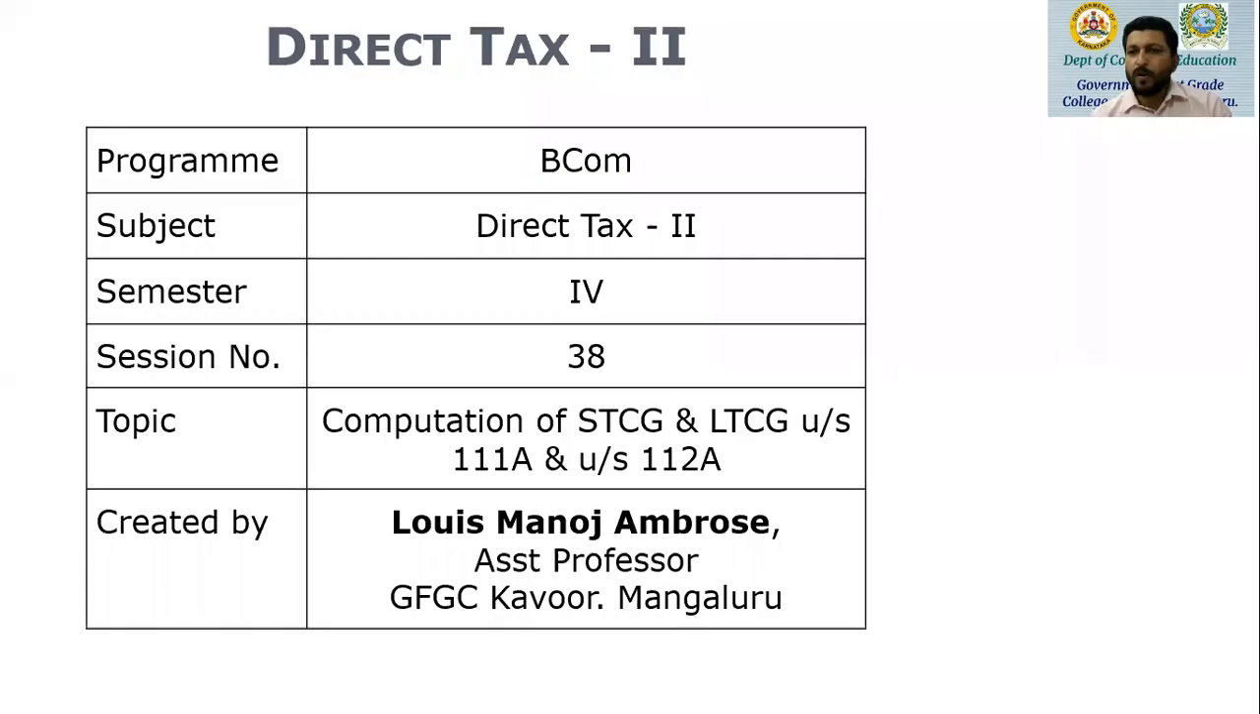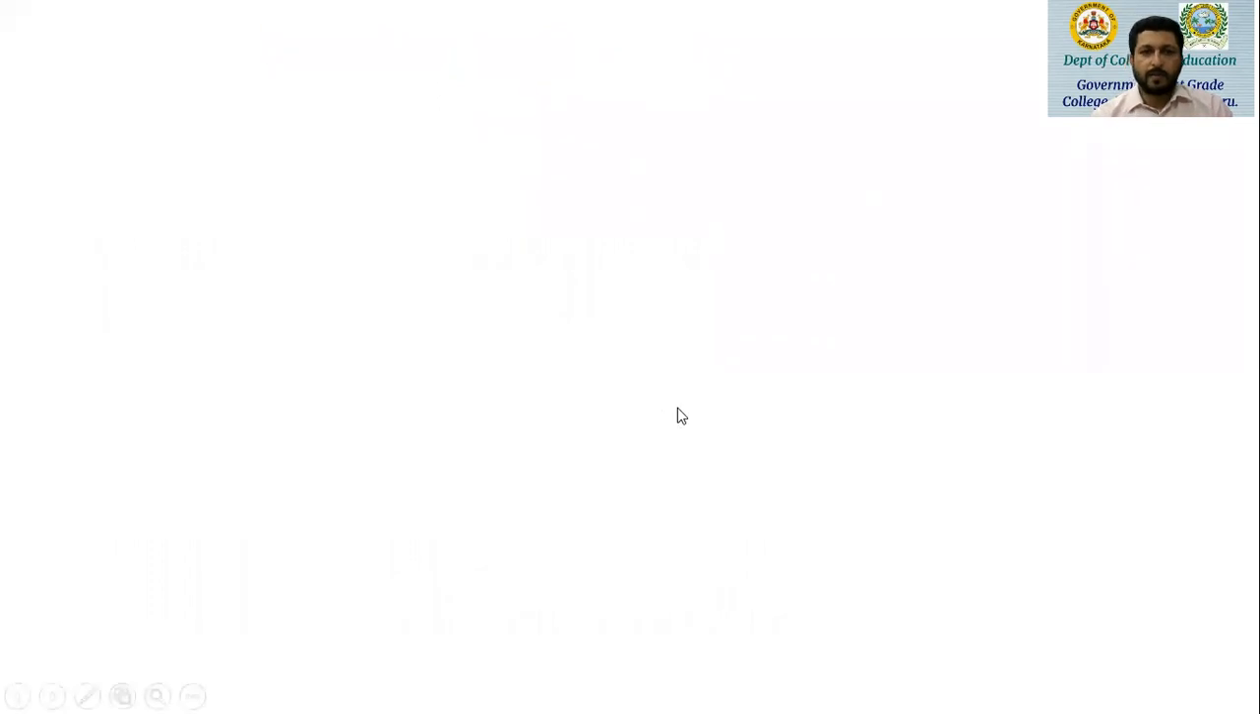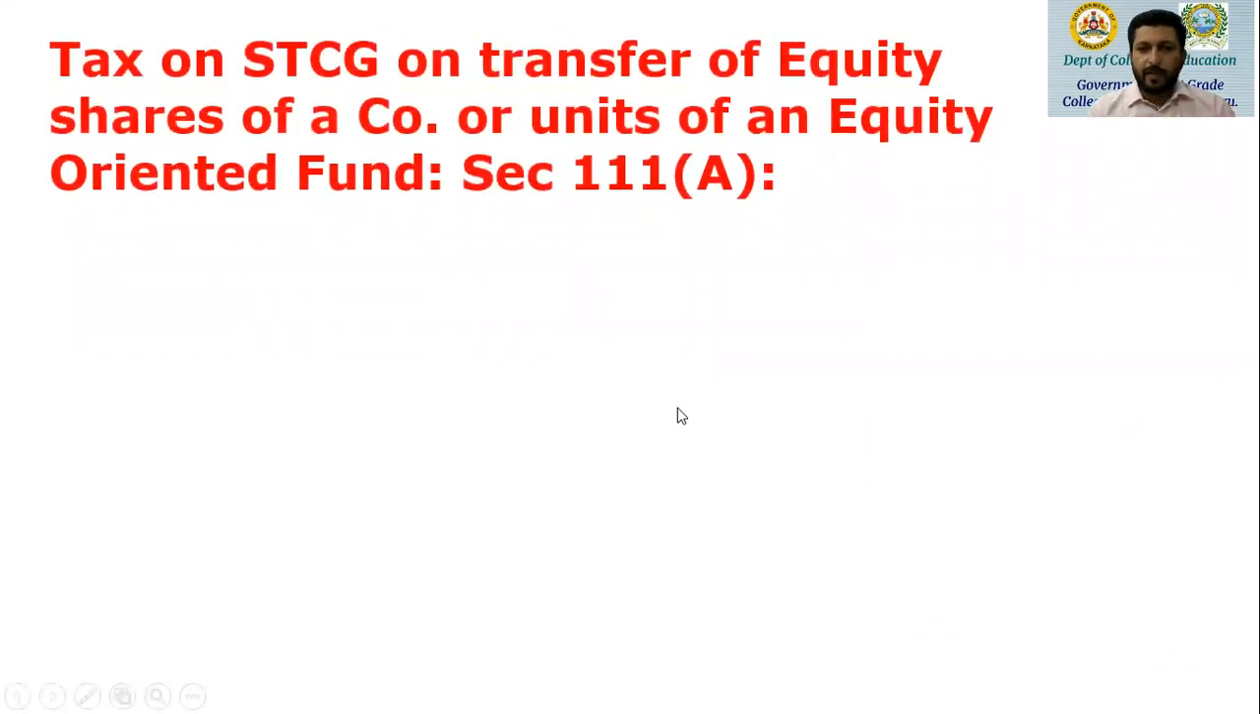Now in this particular session, we are going to learn about the computation of short-term capital gain and long-term capital gain under section 111A and section 112A. Now what is section 111A associated with and what is section 112A connected with? So let's understand this. 111A is to do with the tax on short-term capital gain on transfer of equity shares of a company or units of an equity-oriented fund, that is, an equity-oriented mutual fund.